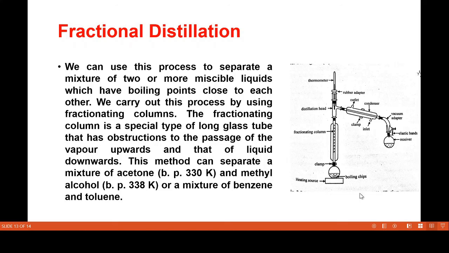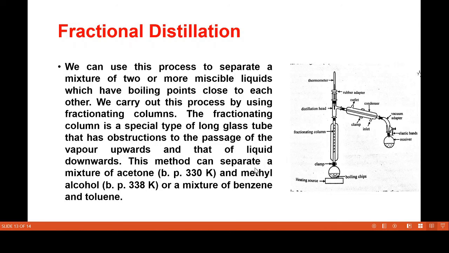This is the same as the simple distillation process, but here one more apparatus is added, that is a fractionating column. Hence the name fractional distillation. This fractionating column is a special type of long glass tube that obstructs the passage of the vapor upwards and that of the liquid downwards.